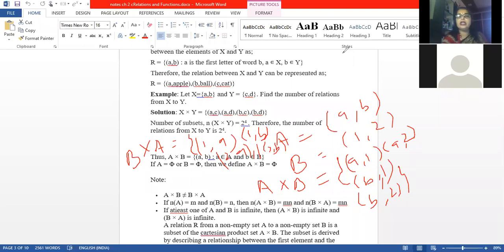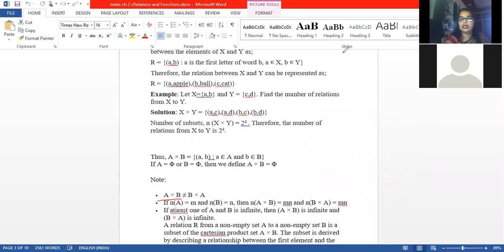Now, if you see A into B and B into A, in A into B the first element is a, and here we are having 1. Now the domain and range have changed. Here the domain is A and the codomain is B; here we have the domain as B and the range is A. So things are changed. A into B is never equal to B into A, because the ordered pairs will change. In the first we have (1,a), and in the other we have (a,1). So the elements are not the same. Is it clear? So A into B is generally not equal to B into A.